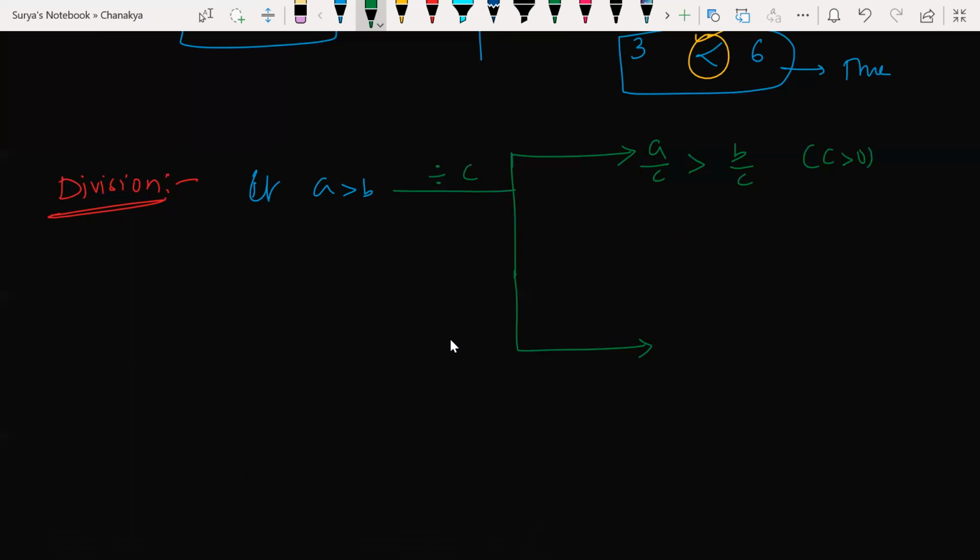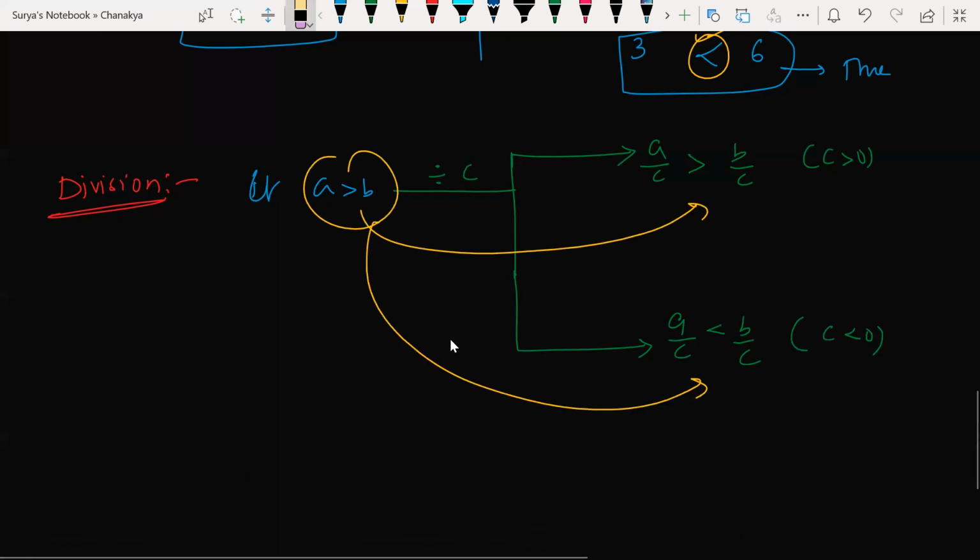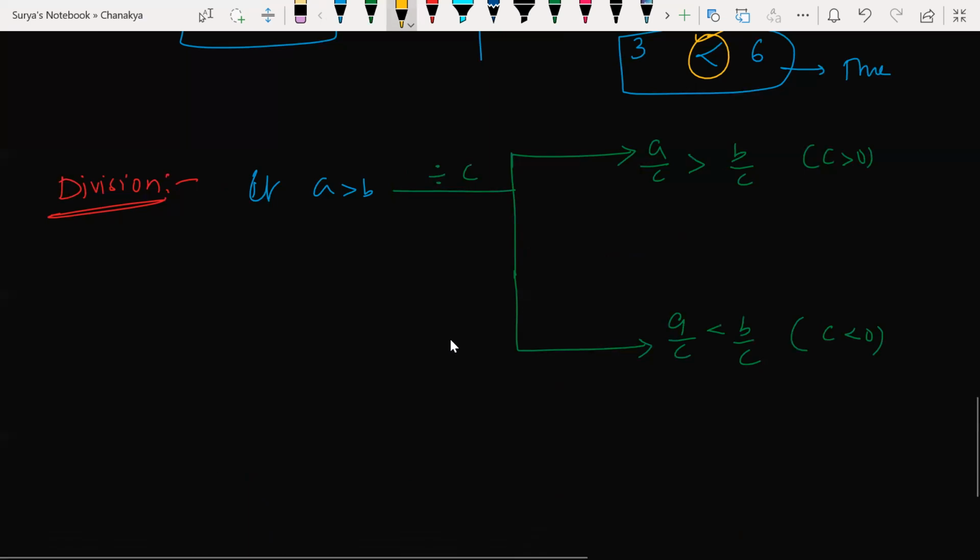Inequality changes when C is a negative number. Here inequality is not changing, here inequality is changing. If the constant is positive, it will not change.